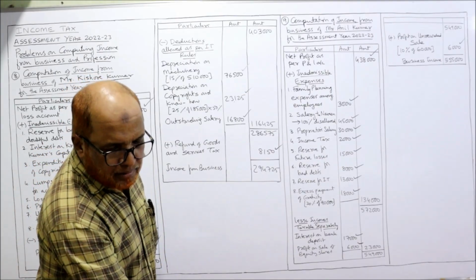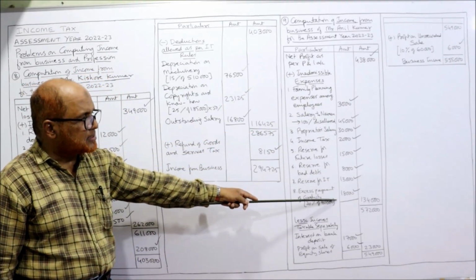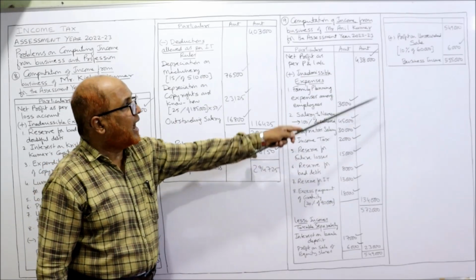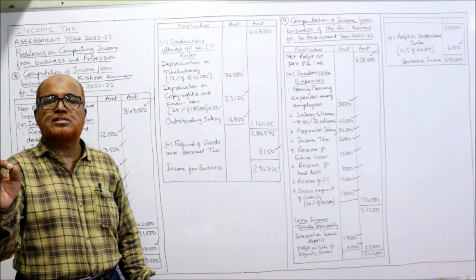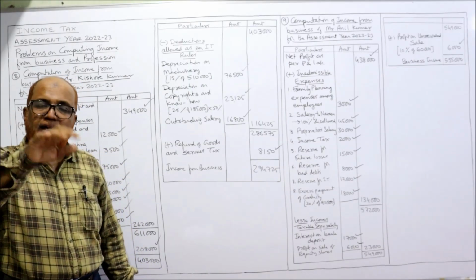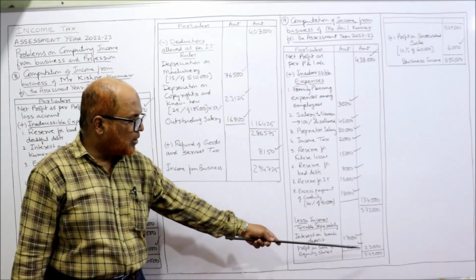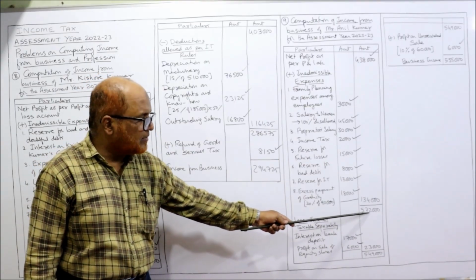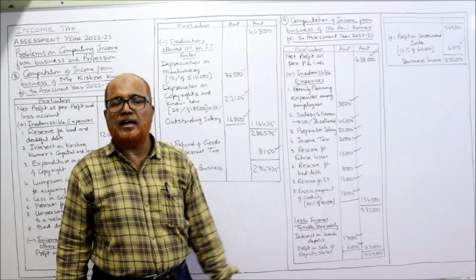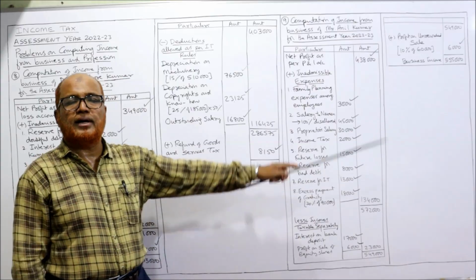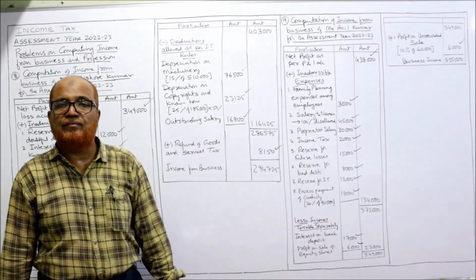Now we'll find out the income from business. Take the total of all inadmissible expenses. It comes to 1,34,000. Add up 438 plus 134, 5,72,000. This is the total. Now from this, deduct the incomes which are taxable separately. Here how much? 23,000. Deduct, 572 minus 23, 549. To 549 add profit on unrecorded sale, 6,000. So income from business is 5,55,000.